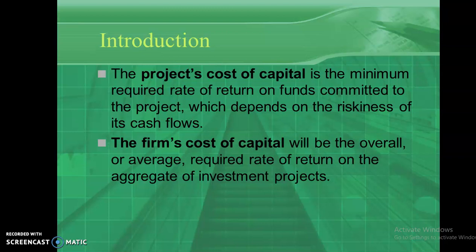The second one is the firm's cost of capital. It is the minimum rate of return expected by the company from all projects for giving compensation to the entire suppliers of funds. That's known as the firm's cost of capital. So what's the difference between these two?